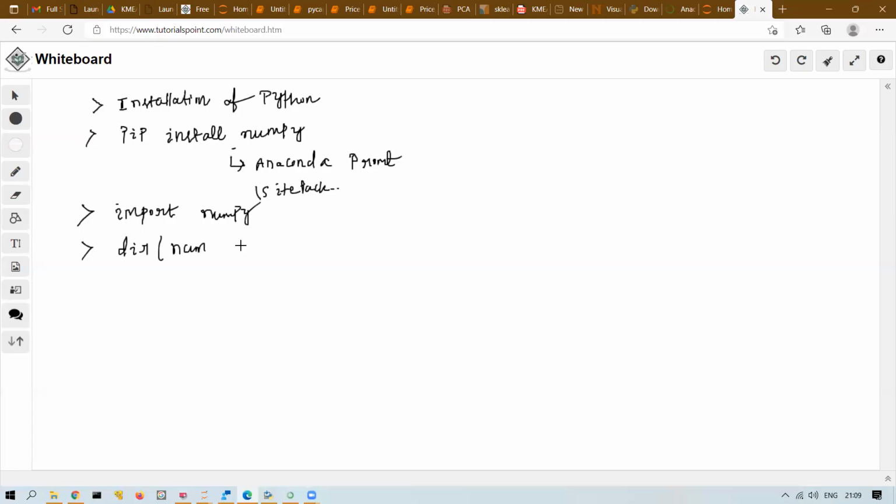So dir. We'll just write dir of the package name and it will list down all the attributes present. If I want to take help, right?